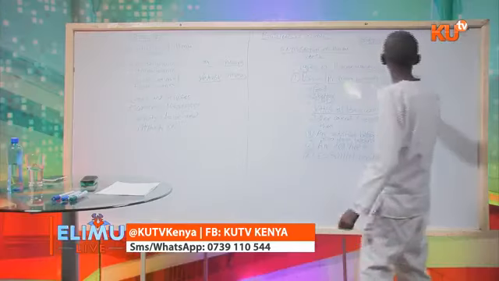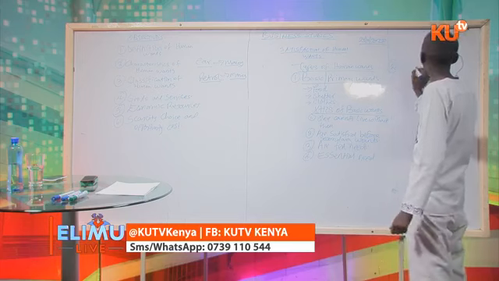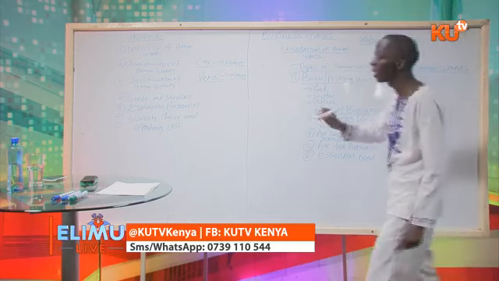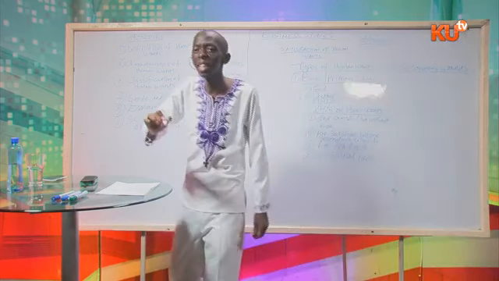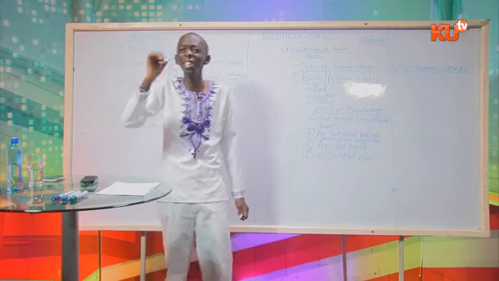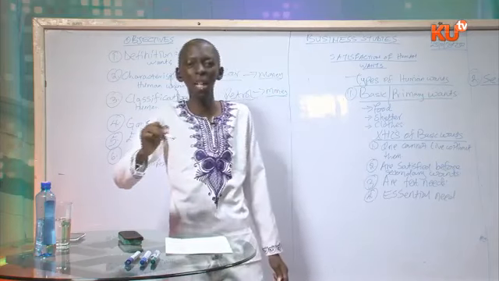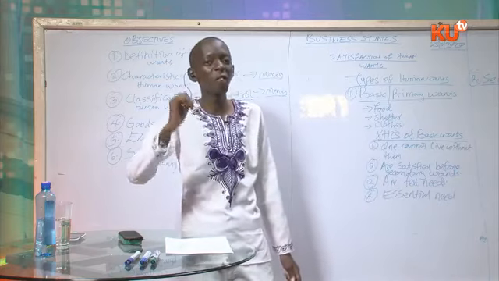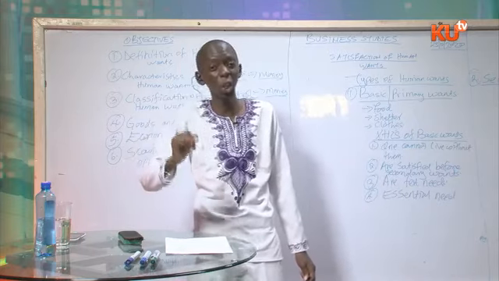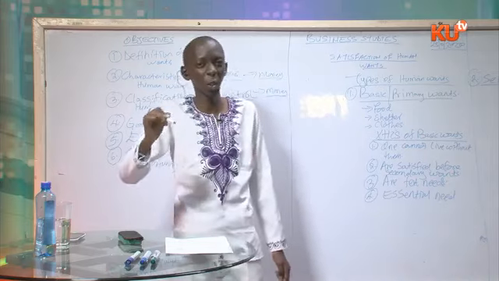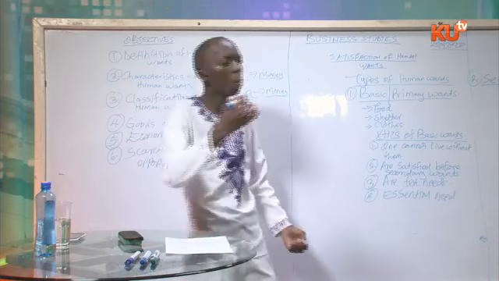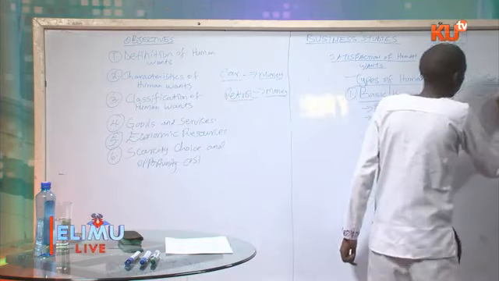The other type of want is a secondary want. Secondary wants are needs that are not very important or essential in the life of a person, but they exist in the life of a person to make life more comfortable.